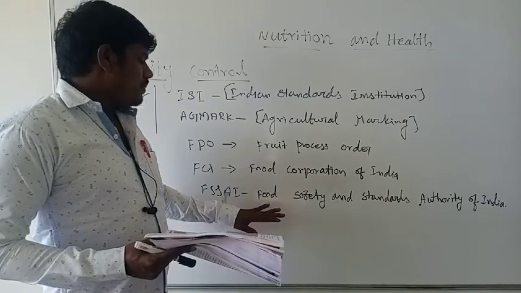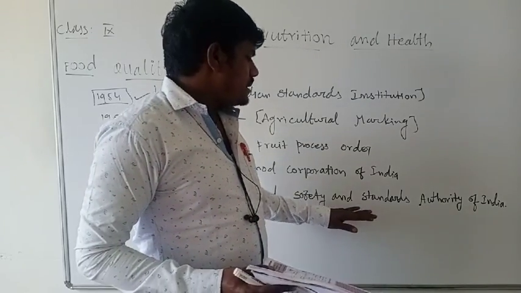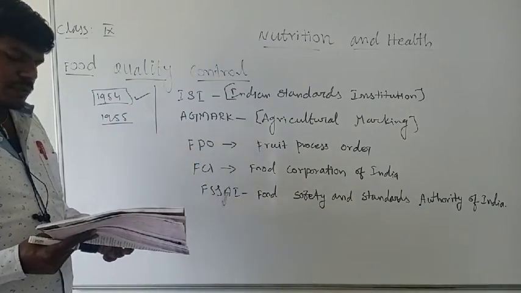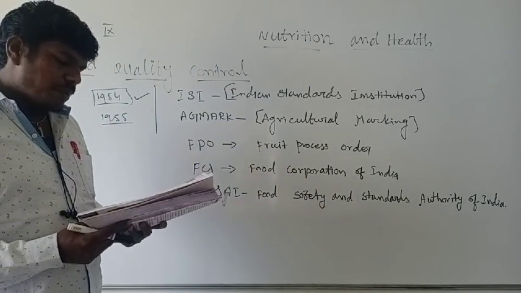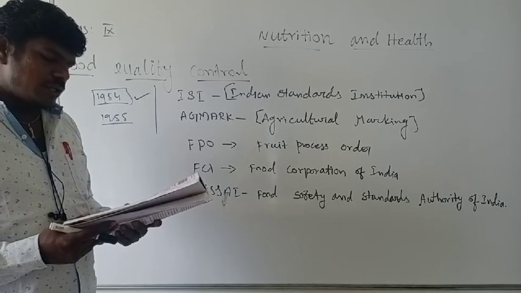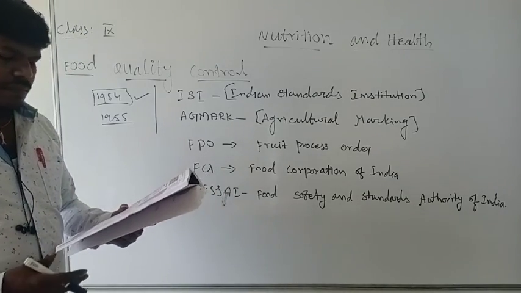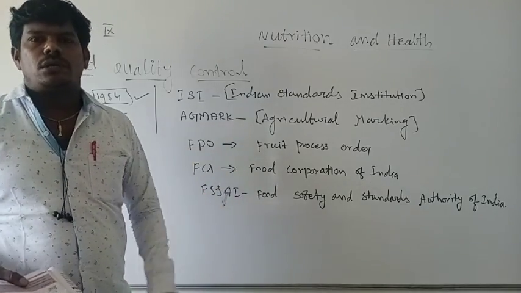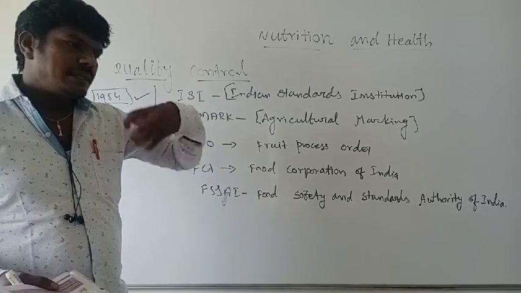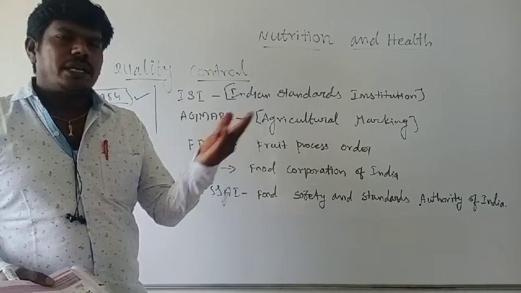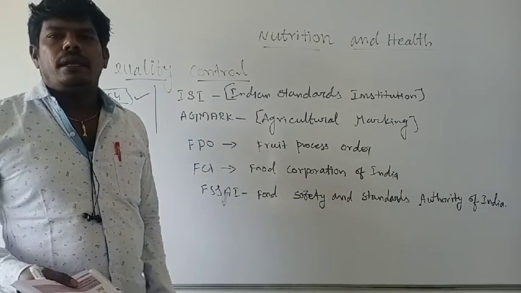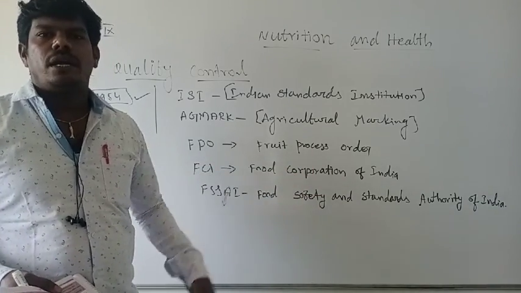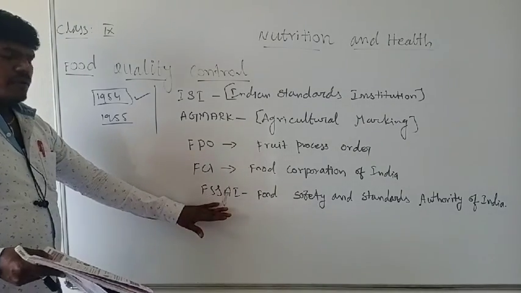And the FSSAI. The full form of FSSAI is Food Safety and Standard Authority of India. What is their main function? Responsible for protecting and promoting public health through regulation and supervision of food safety. This agency nowadays checks all the water. They suddenly enter inside, check the samples, whether they are properly maintaining it or not. What chemicals are they using? What substances are they using? Do they have the quality or not? That process is done by the FSSAI.